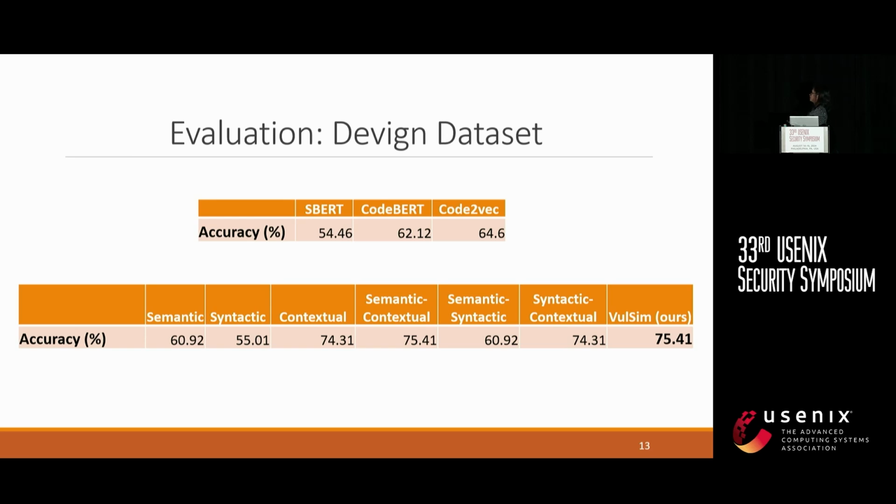Now once we have the proposed approach, I am going to show you how we evaluated our approach on a defined dataset. Here, these are the accuracies of the original models without any neighbor information. Then we applied neighbor information in single dimension. Then we applied neighbor information in 2 dimensions at the same time. And finally, our approach VulSim, where we merge 3 dimensions at the same time, and as we can see, it achieves an accuracy over 75%.